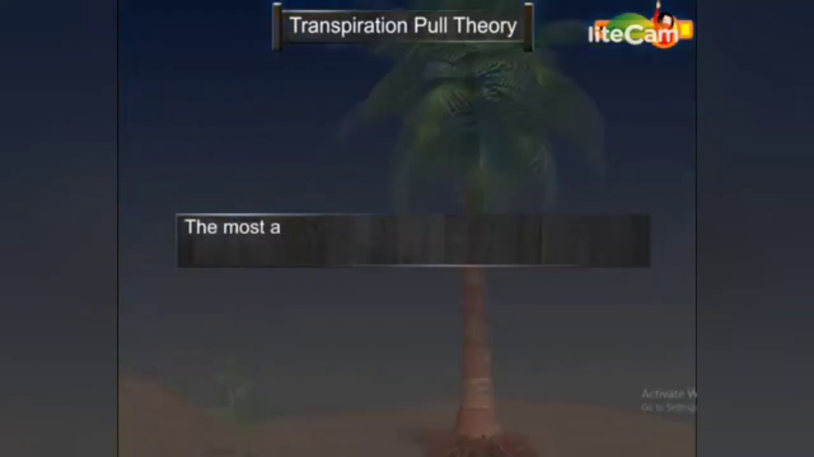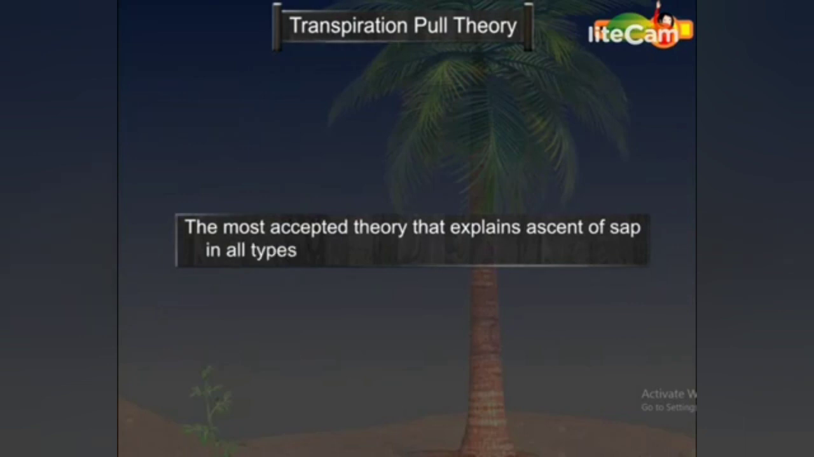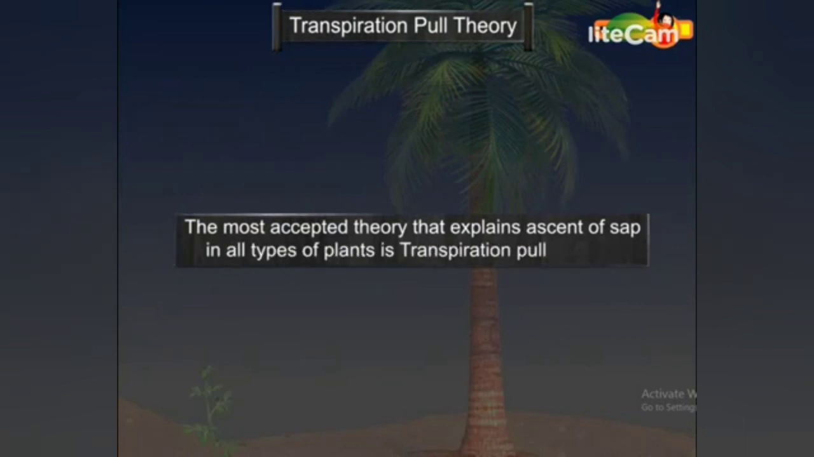The most accepted theory that explains ascent of sap in all types of plants is transpiration pull theory.